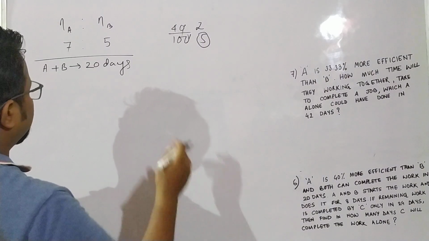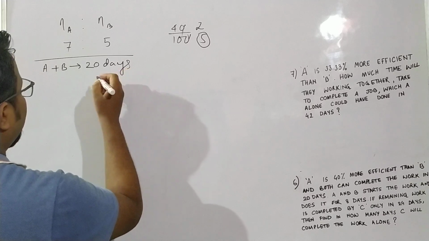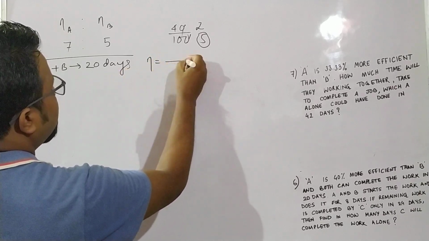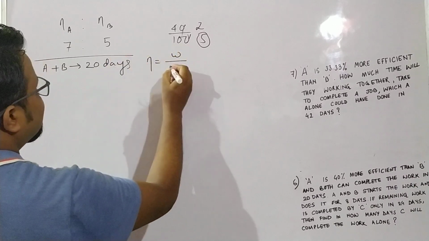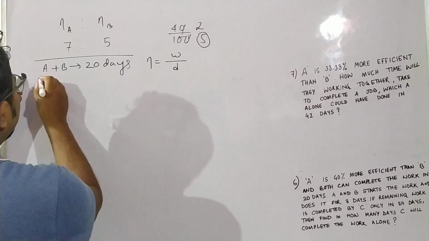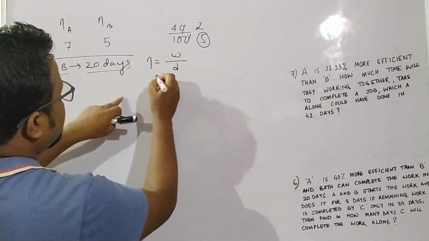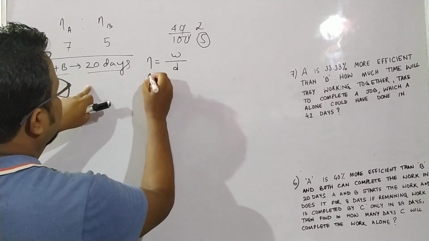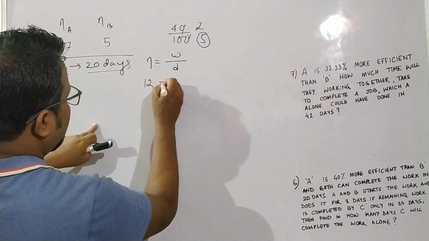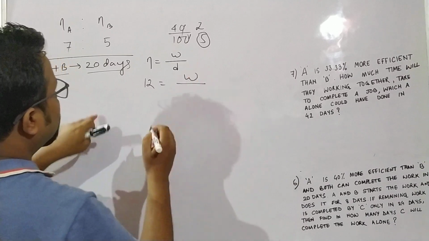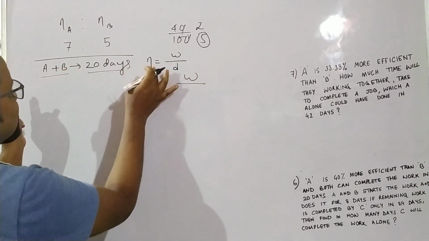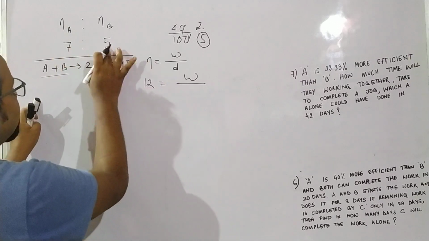Now we will calculate only efficiency. Efficiency is equal to work by time, and time here is days. So we will calculate the efficiency for both A and B together: 7 plus 5, that is 12. Work is W, and the number of days for both A and B is what?